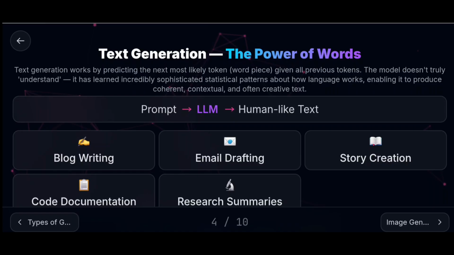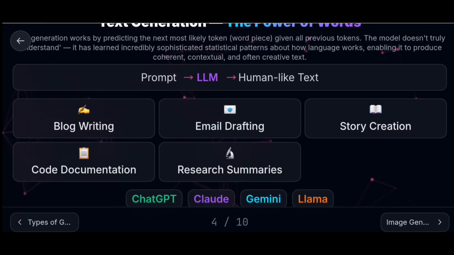Text generation is used in examples like blog writing, email drafting, story creation, code documentation, and research summaries. Some examples of LLMs are ChatGPT, Claude, Gemini, and Llama.